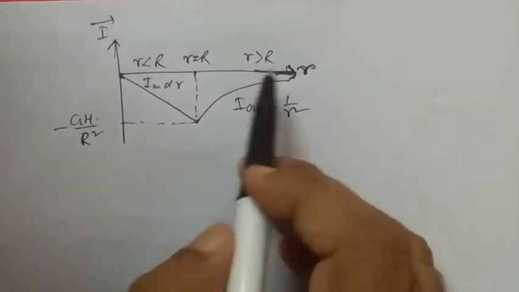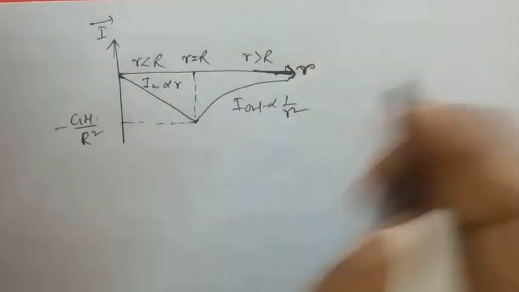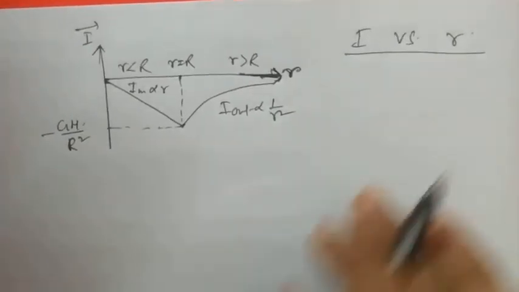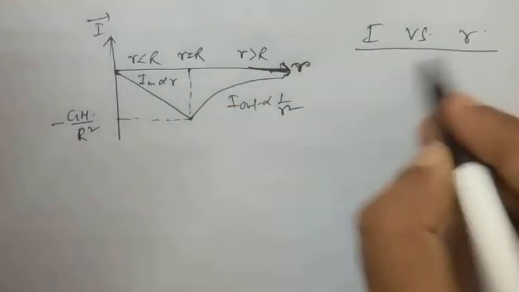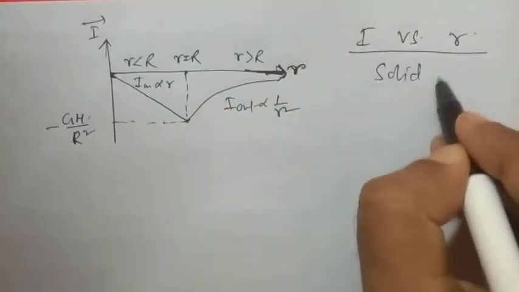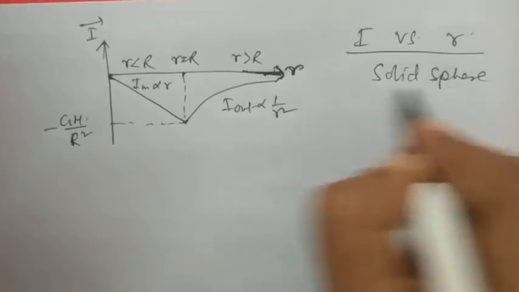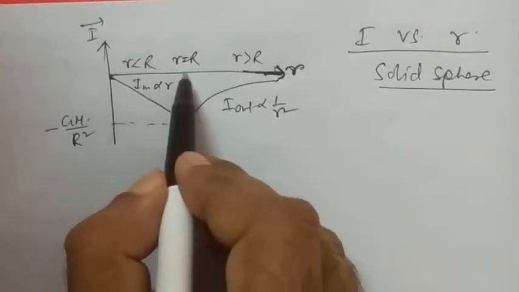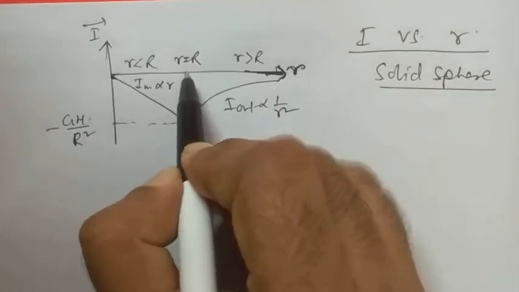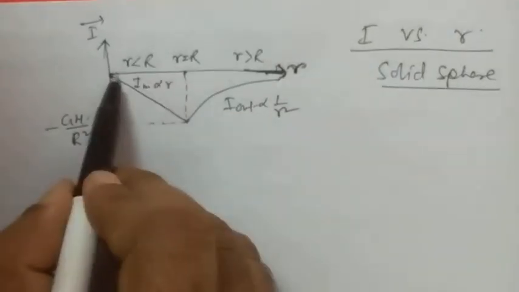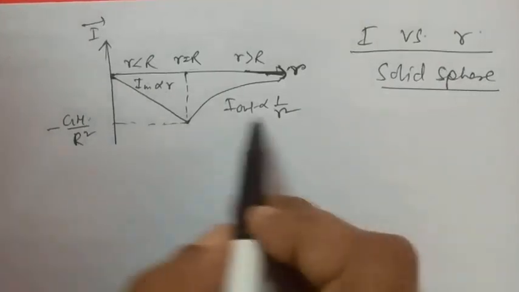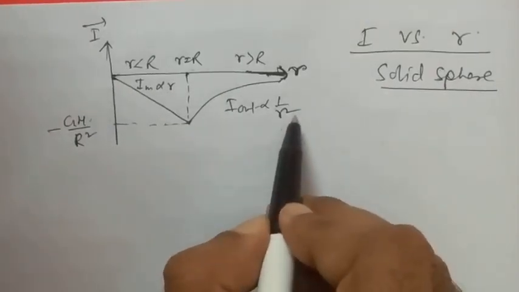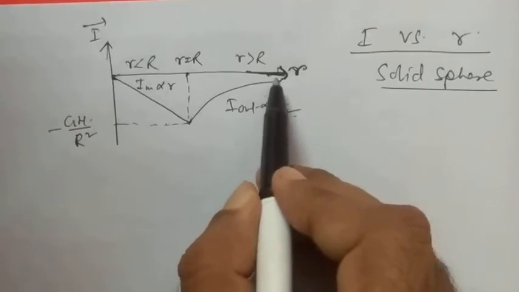Now this is a very important graph, I versus R, the graph of I versus R for a solid sphere. This is the center of the sphere, this is the surface of the sphere, outside the sphere, inside the sphere. I in is proportional to r, that means it's a straight line, directly proportional, and outside it is inversely proportional to the square of the distance, so it is an inverse graph like this.